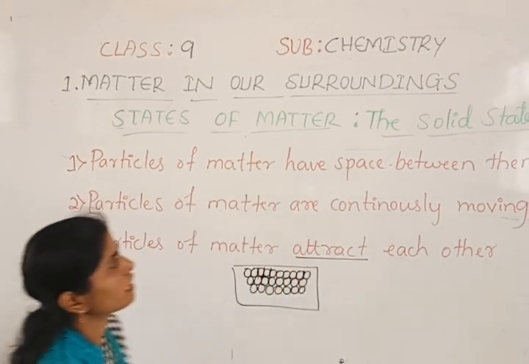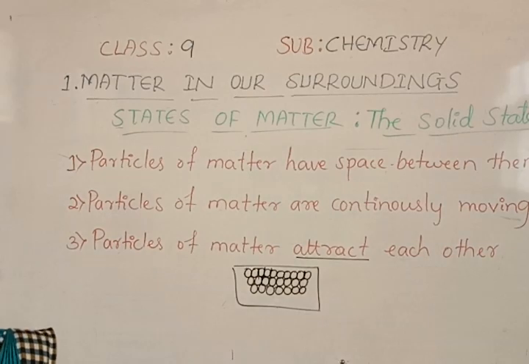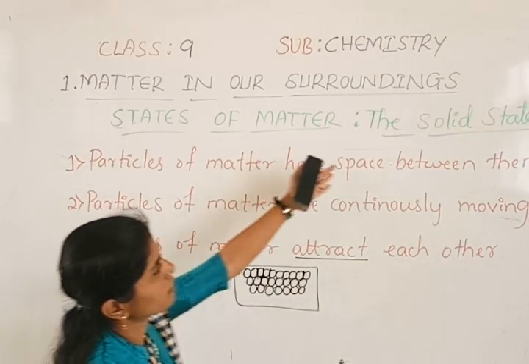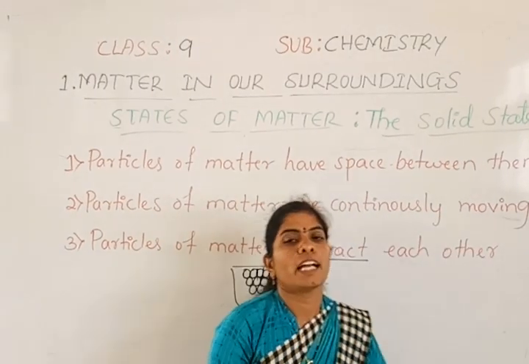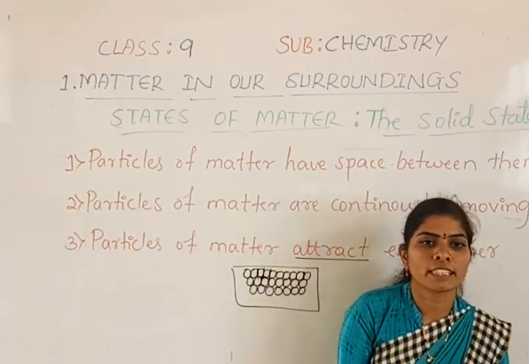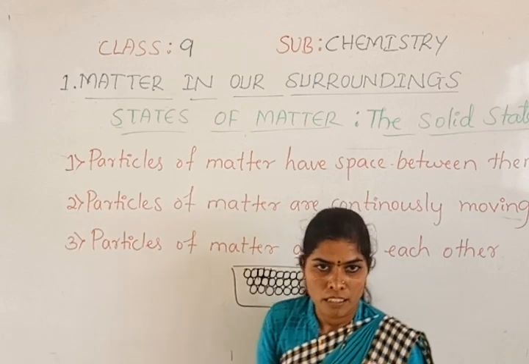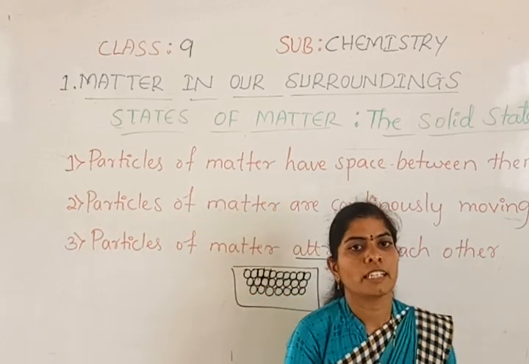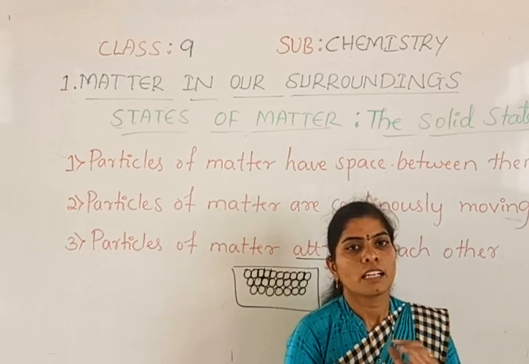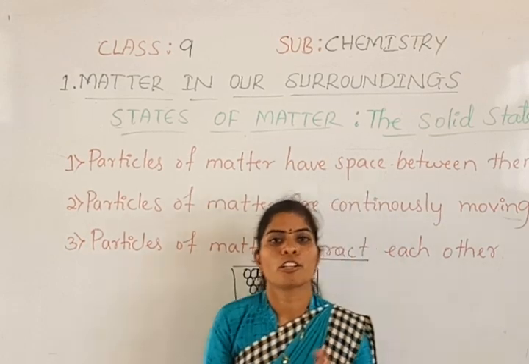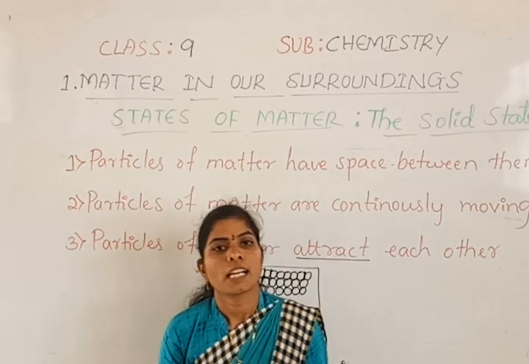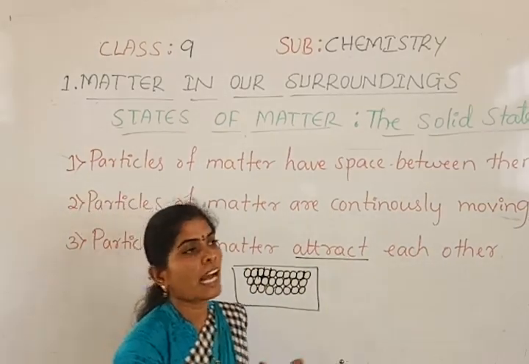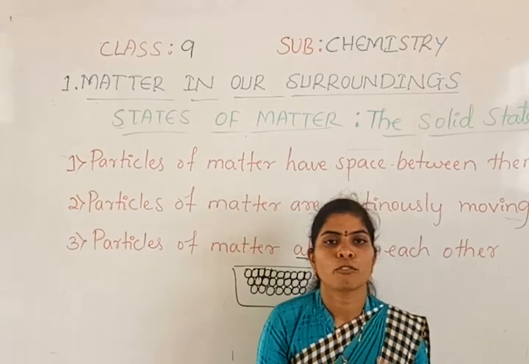So this is what the solid state of matter is. So what have we learned in this solid state of matter? We learned that solids have a compact, fixed arrangement of molecules, and they have fixed shape and size, and they have fixed volume.